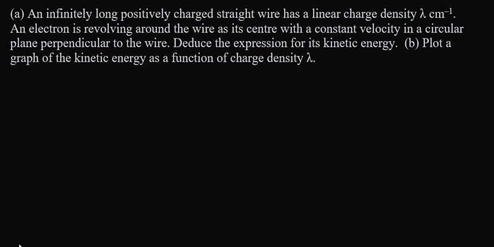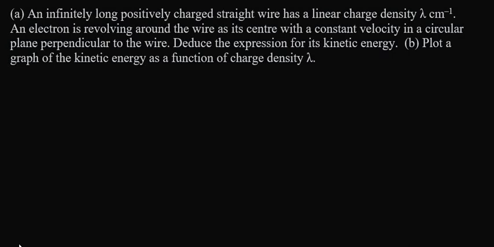An infinitely long positively charged straight wire has a linear charge density lambda coulomb per meter. An electron is revolving around the wire as its center with a constant velocity in a circular plane perpendicular to the wire. A. Deduce the expression for its kinetic energy. B. Plot a graph of the kinetic energy as a function of charge density lambda. This is a CBSE question.